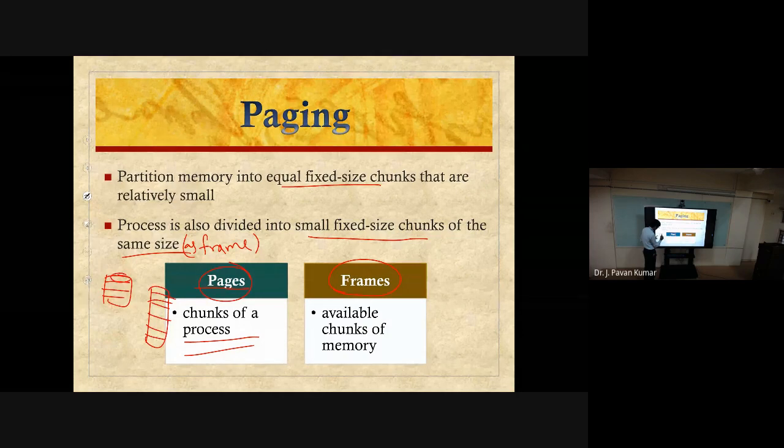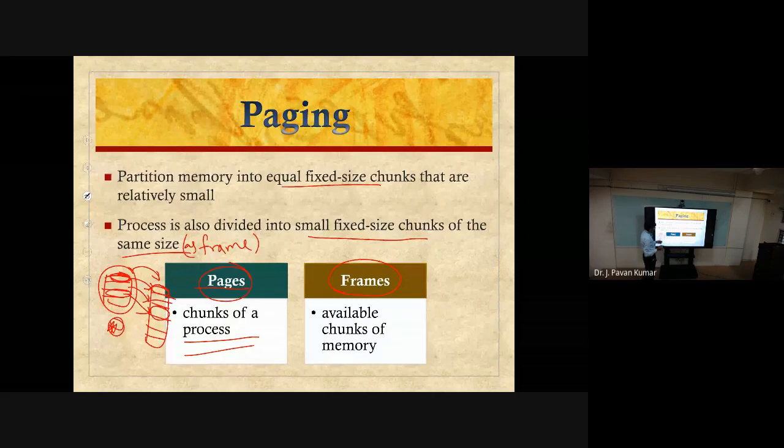Now each page will be brought into a frame. Why? Because the frame size and page size are the same, so we can load any page into any frame. That is the basic idea. One more advantage is that these pages can be loaded into main memory in any frame. The restriction is that all pages should be loaded into main memory, then only we can execute, but those pages need not be contiguous.